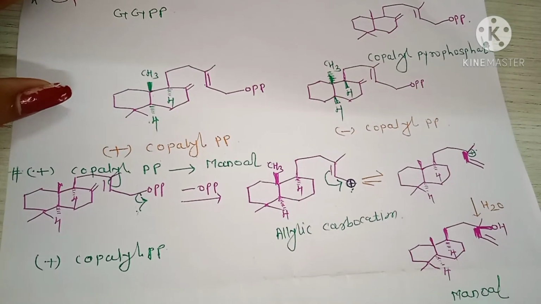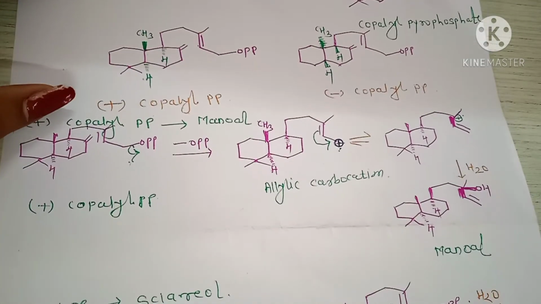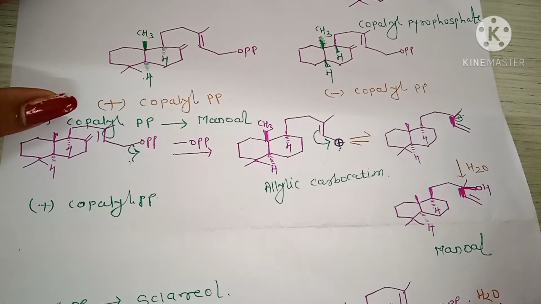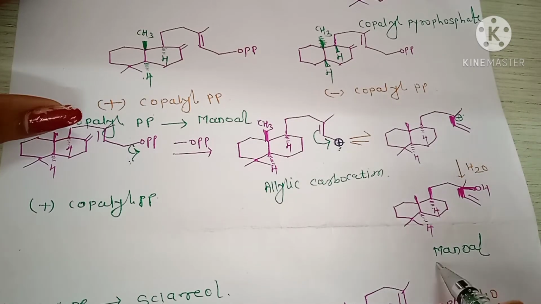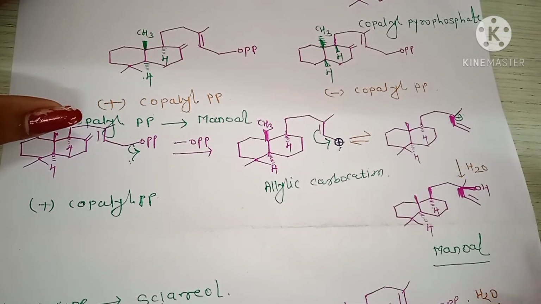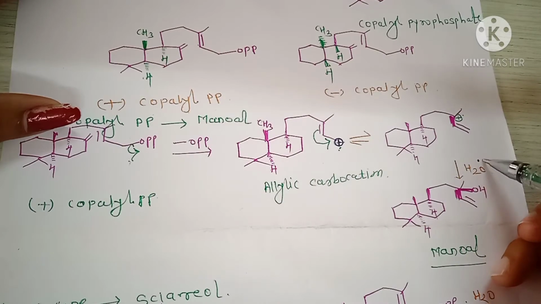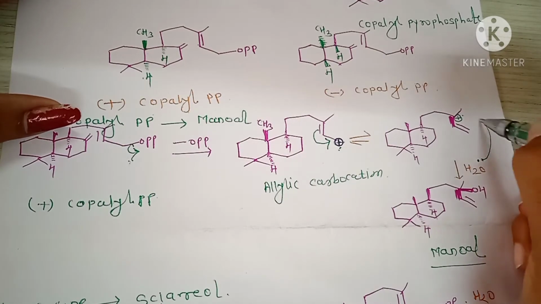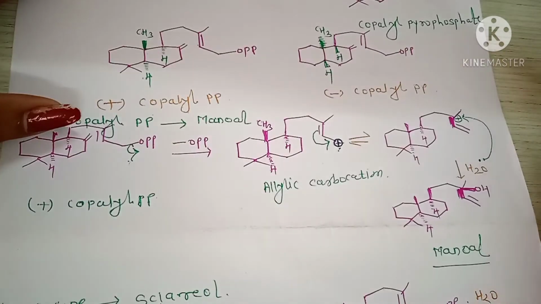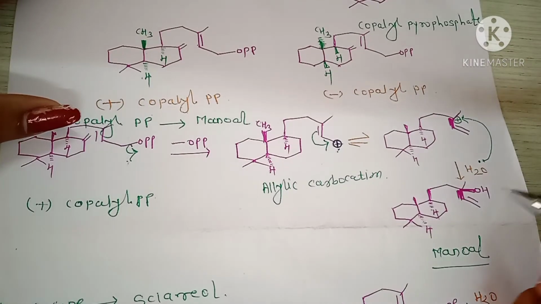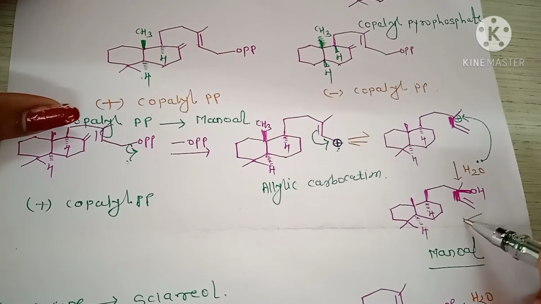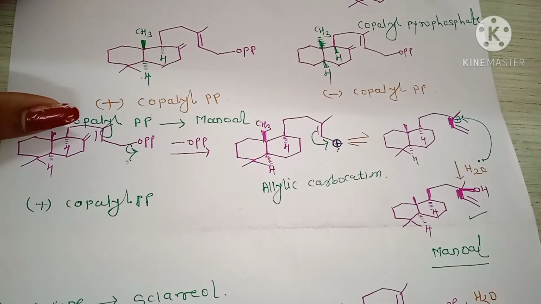Next the addition of water molecule and the formation of the structure of manol. The lone pair of oxygen attacks here and stabilizes the tertiary carbocation and the formation of a structure like this. And this is the structure of manol.